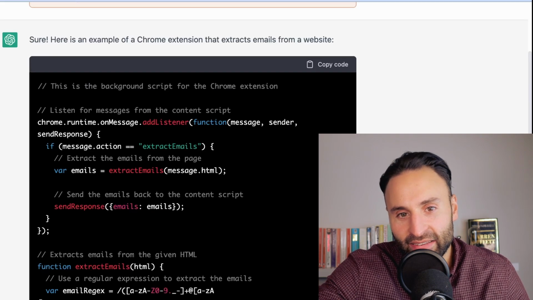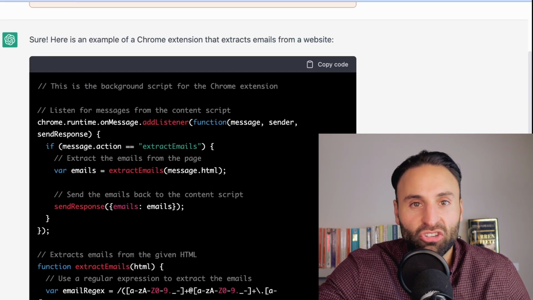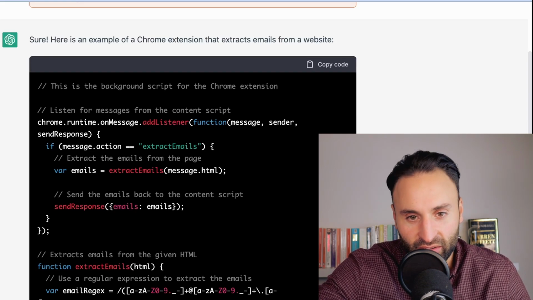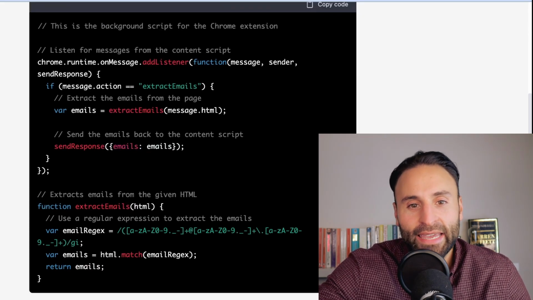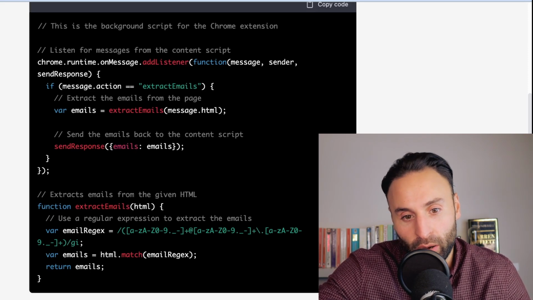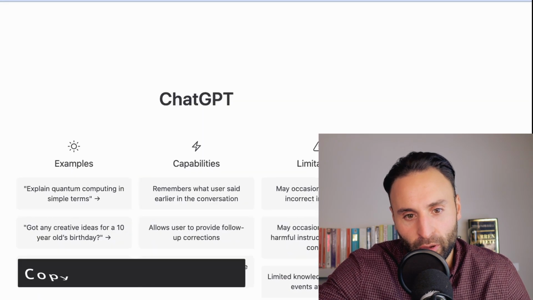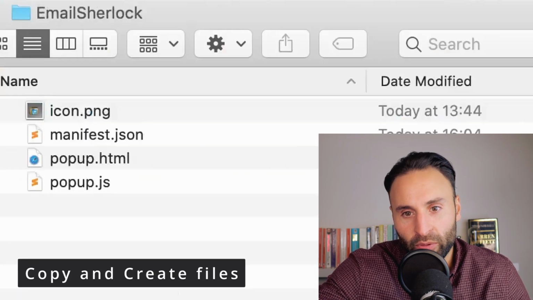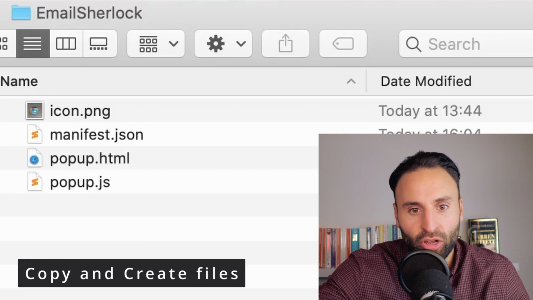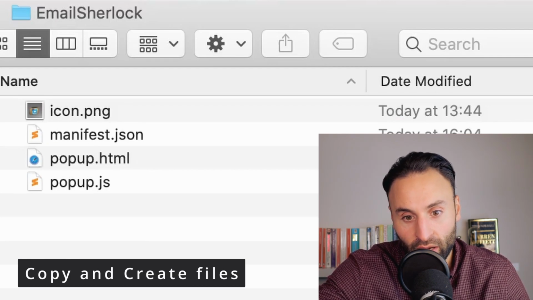Either way, again, it's given us this background.js file. So that basically means JavaScript, and this is JavaScript, the coding language. But even if you didn't know any of this, and I'm not an expert, again, I'm not an expert programmer. I know rough principles, but I'm not an expert. And you simply copy this page again, copy code. We put it in the file. We create a file name with this code in.